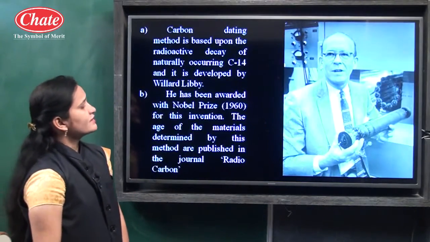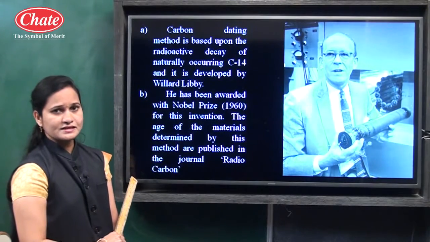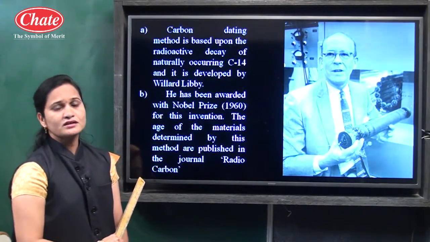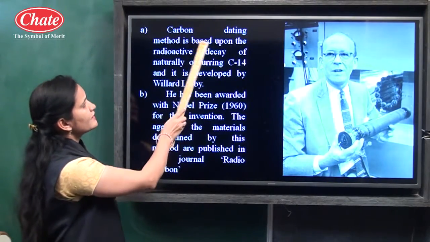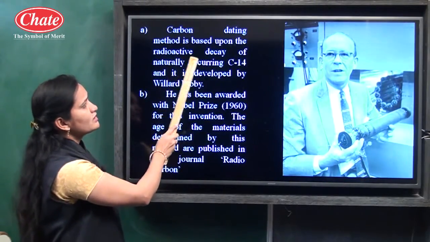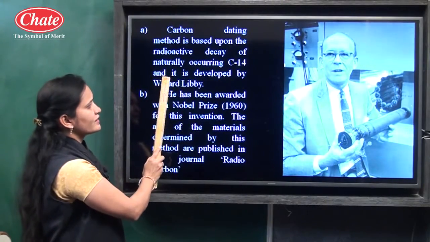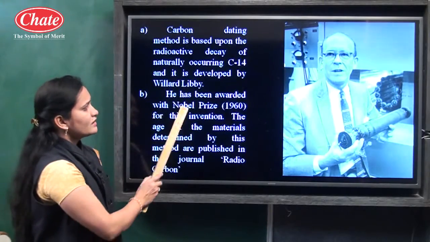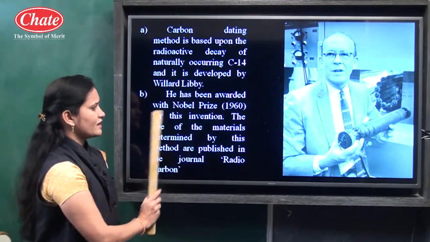Now let us see the next point about the carbon dating method. Just now we discussed, carbon dating method is useful for which purpose? To calculate the age of plants and animals. The carbon dating method is based upon the radioactive decay of naturally occurring C14, and it was developed by Willard Libby, and he was awarded the Nobel Prize for this invention.